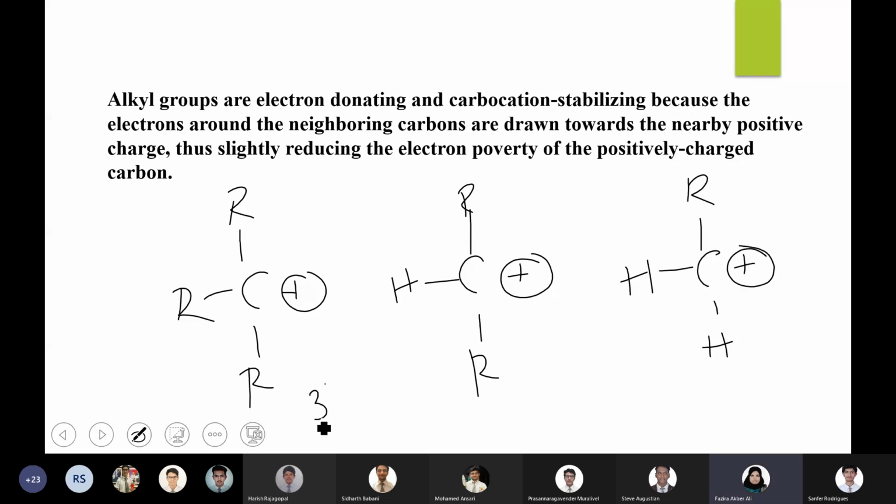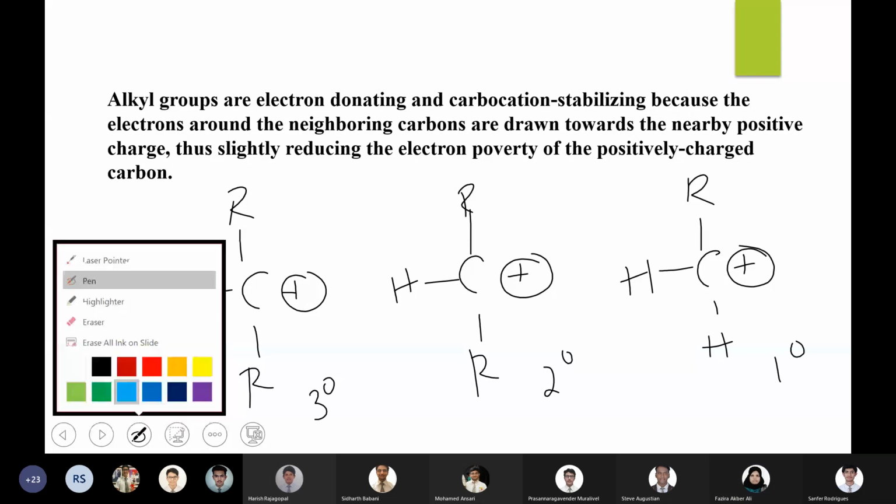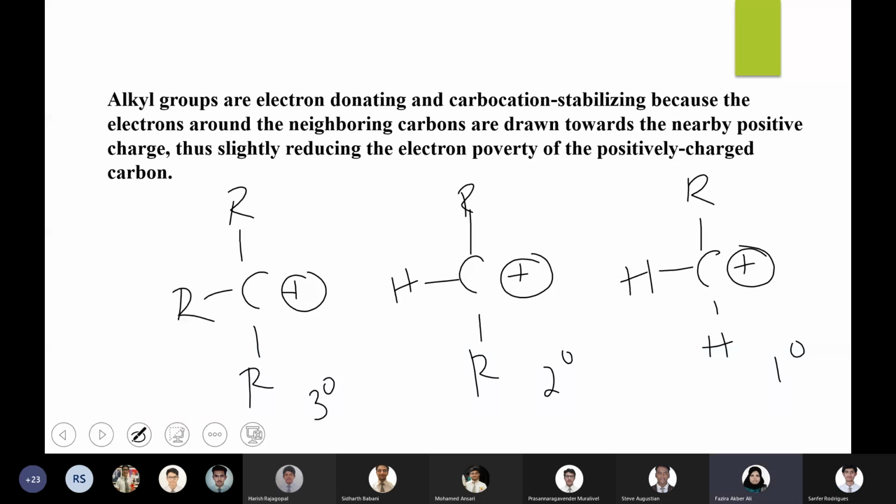Okay, so this is tertiary, this is secondary, and this is primary. In this case, you can see in tertiary, you have 3 alkyl groups. Alkyl group is what kind of effect?